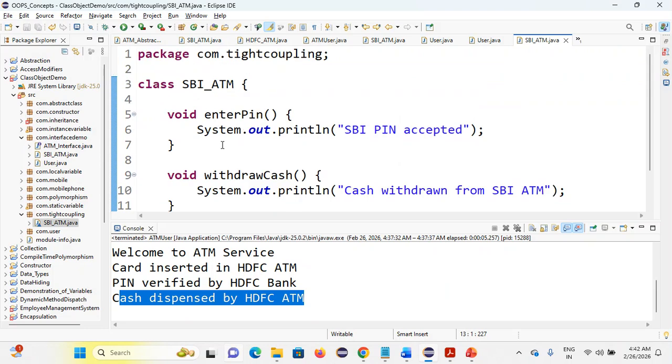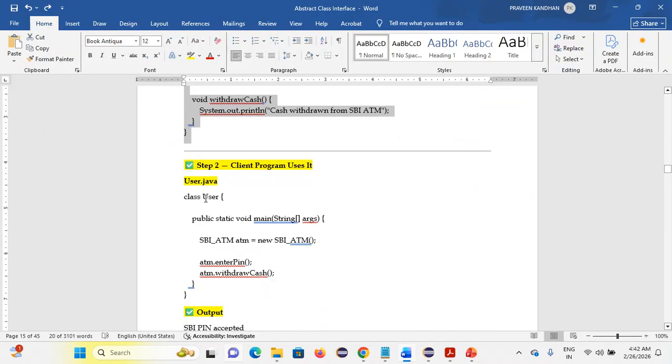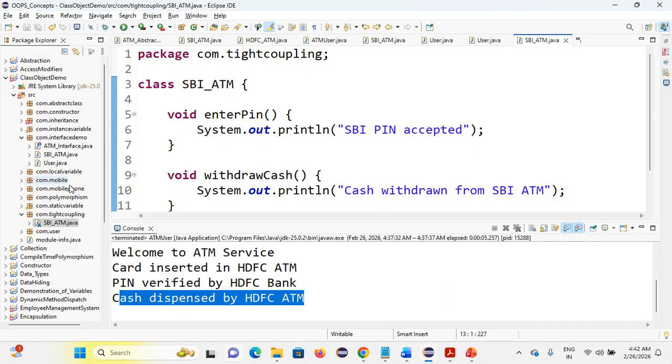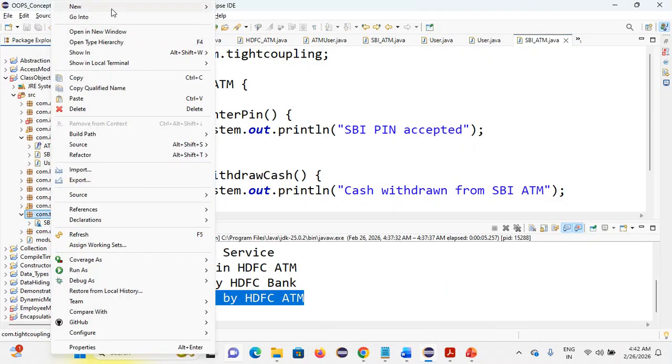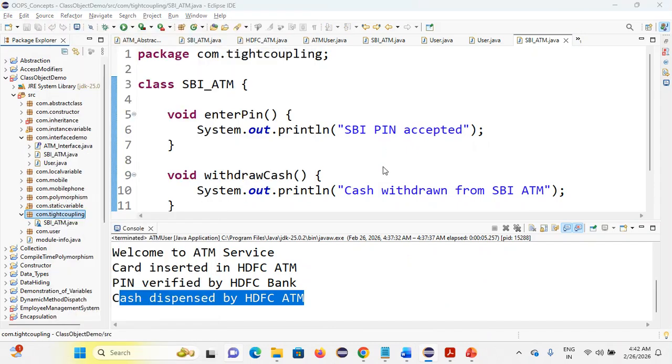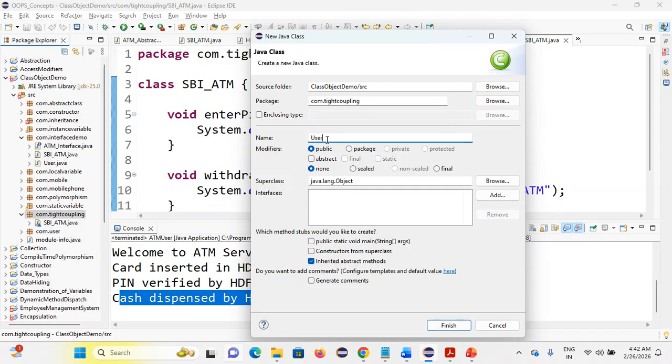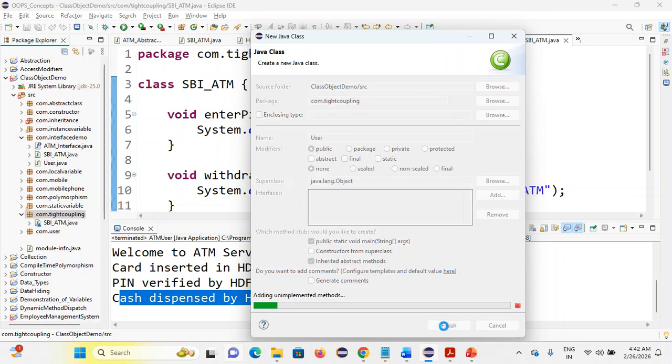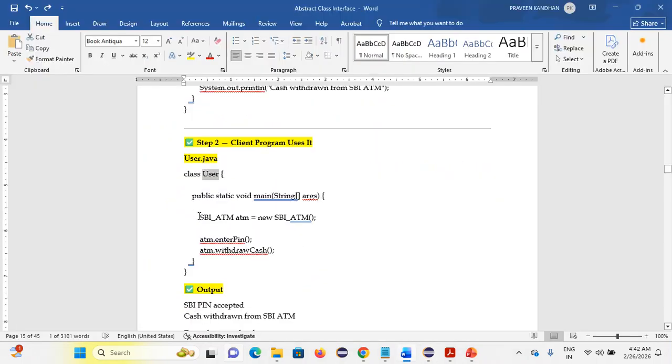Next, another class is created, user. Enable that main function. So this is the normal execution.